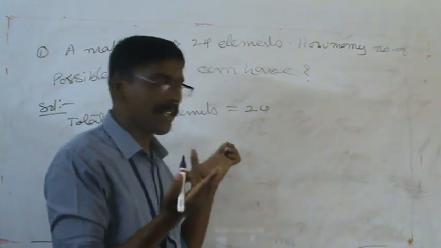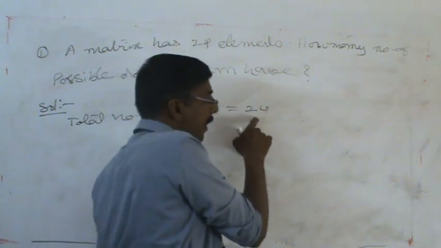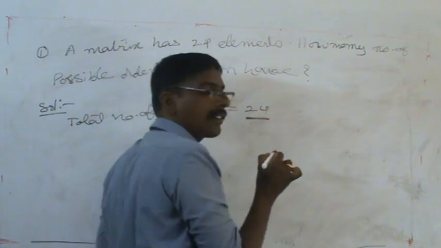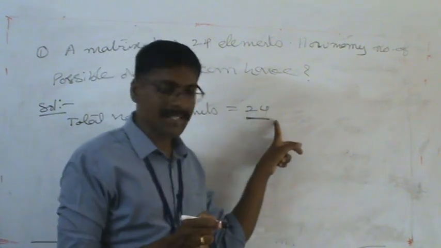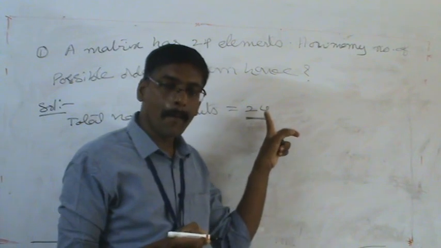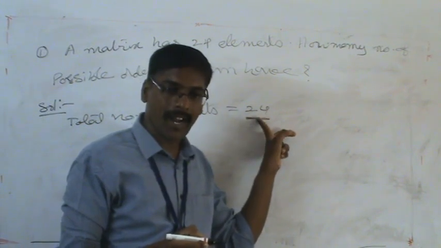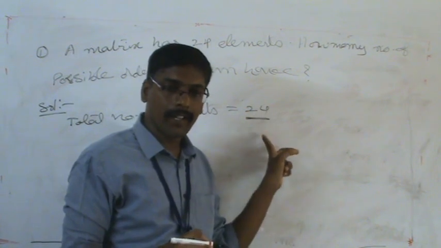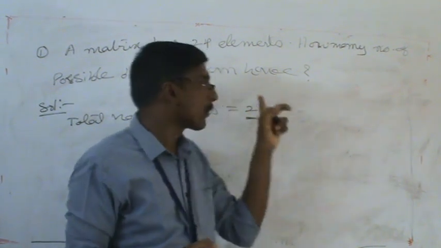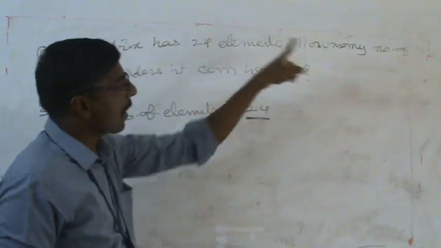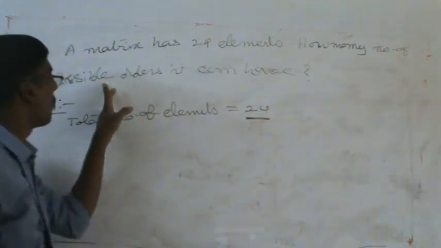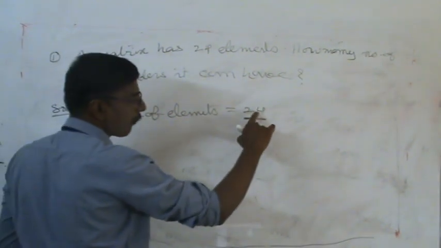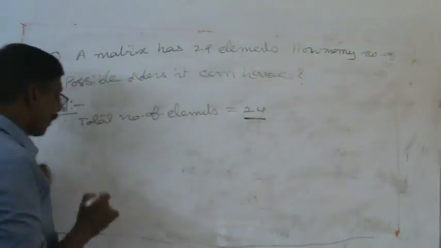So to understand this, consider the product of factors. We already know the possible products of the factors of 24, and all of them are possible orders.